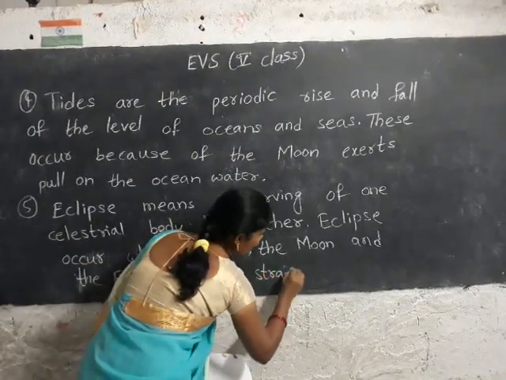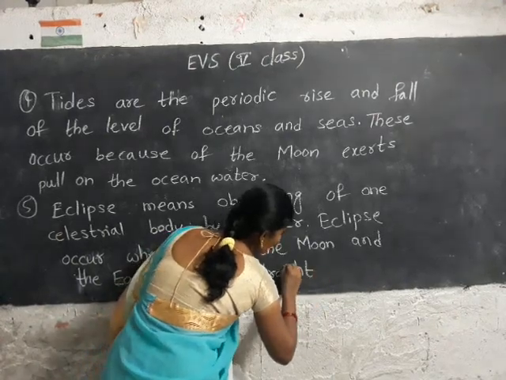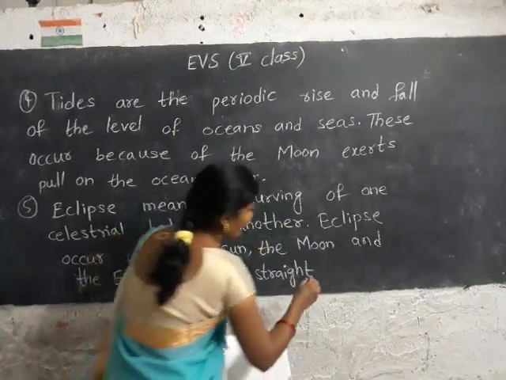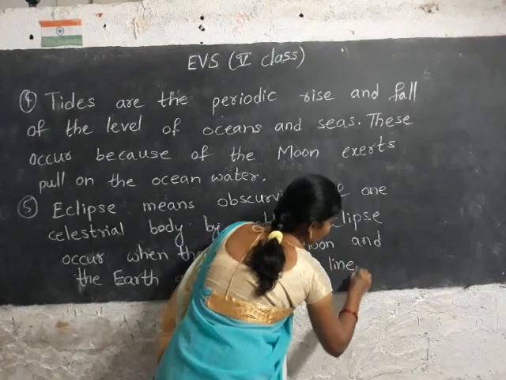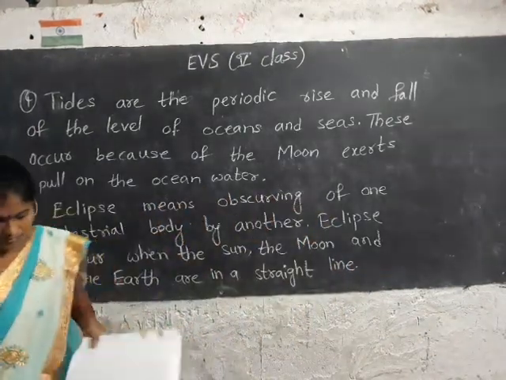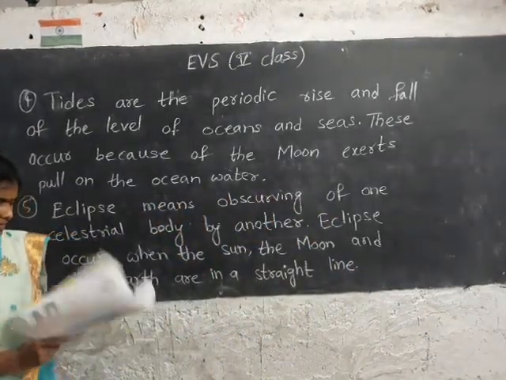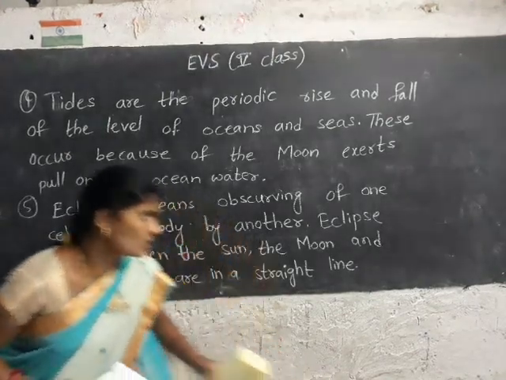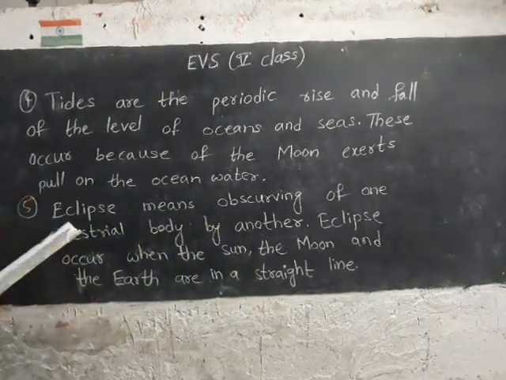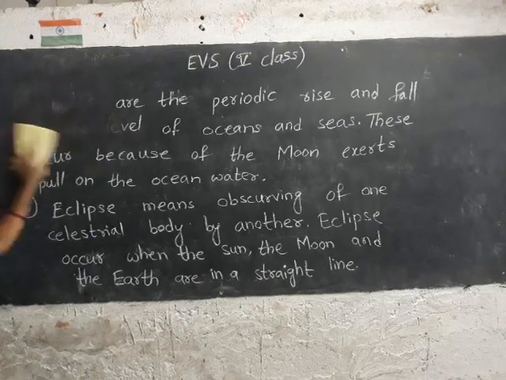When the moon, earth and sun are in a straight line. Okay, complete your answer. Next I am giving the sixth one.